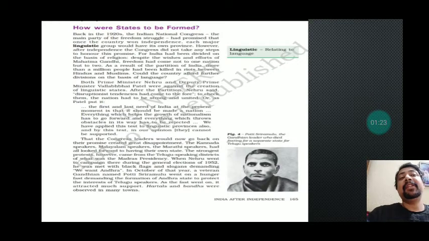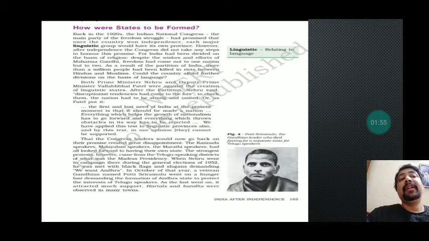Now, how were states to be formed? We need to understand that back in the 1920s, the Indian National Congress, the main party of the freedom struggle, had promised that once the country got independence, each major linguistic group would have their own province. So the promises were made in the 1920s, and the promise was that if India got independence in the upcoming future, then every linguistic group would get its own provinces or states.